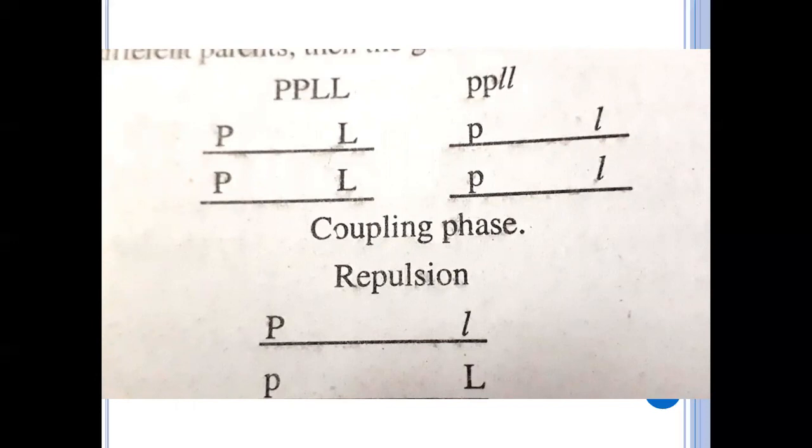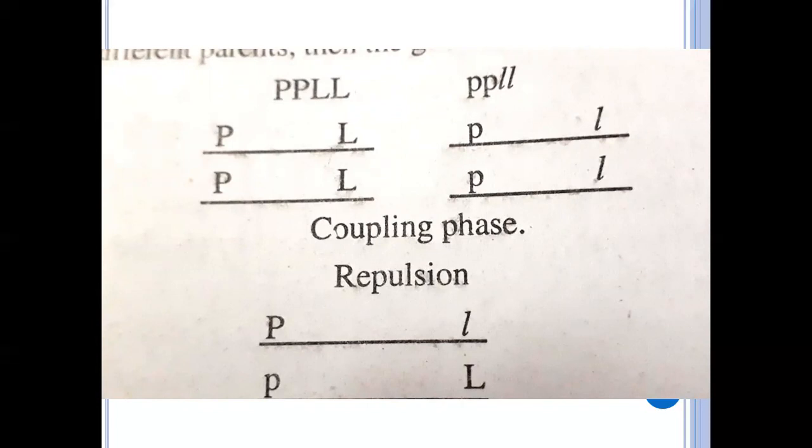See the next chromosome: the two recessive alleles are present there. So when the dominant genes are present on one chromosome and the recessive genes on the other chromosome, then these genes are said to be in coupling phase.